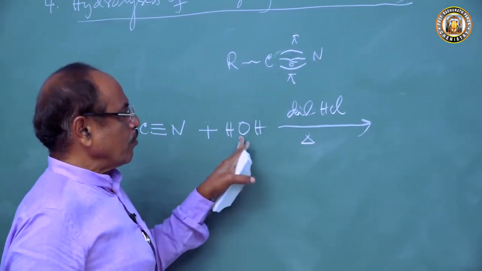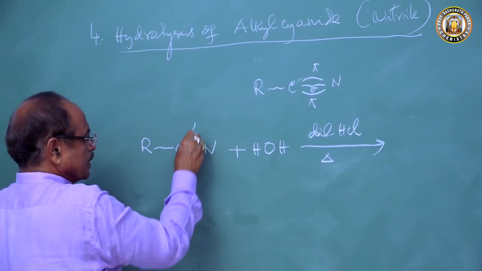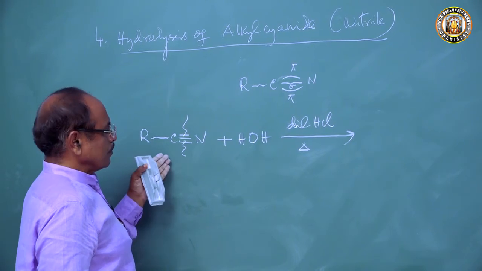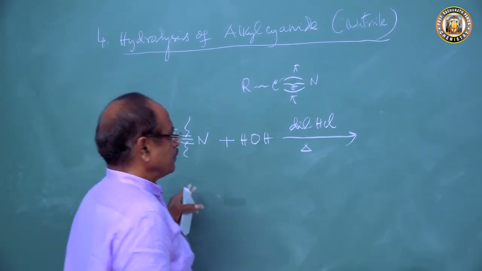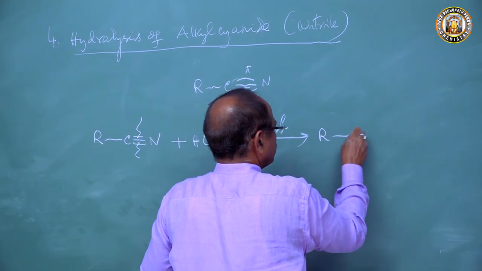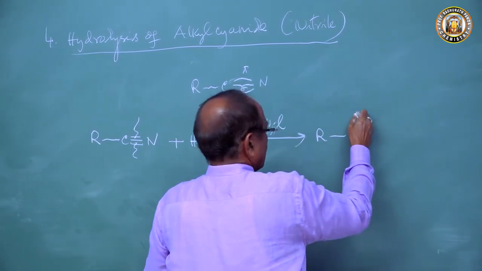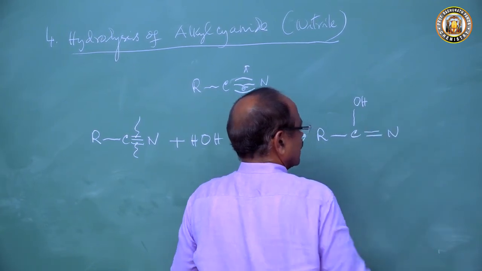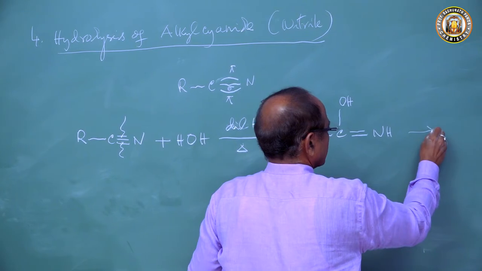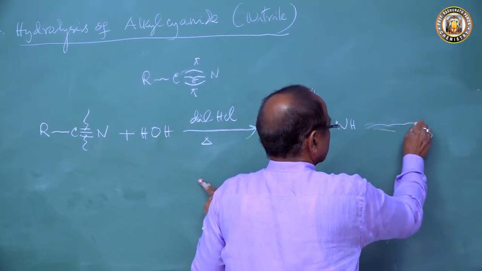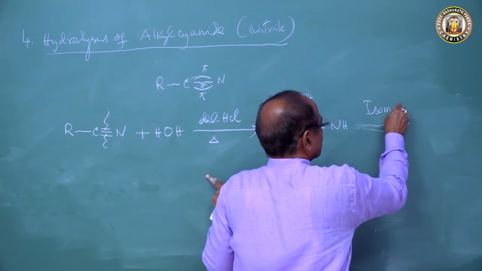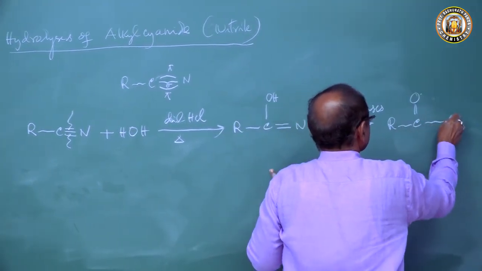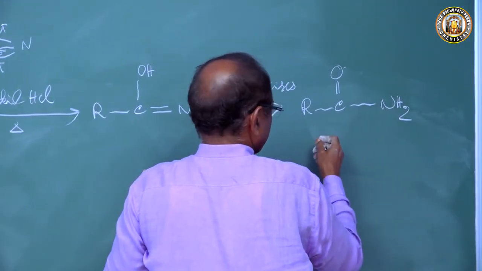So this will supply water. The pi bond will break, 2 molecules of water will be added and you get R, C, OH, double bond NH, and this isomerizes to produce the amide, RCONH2.